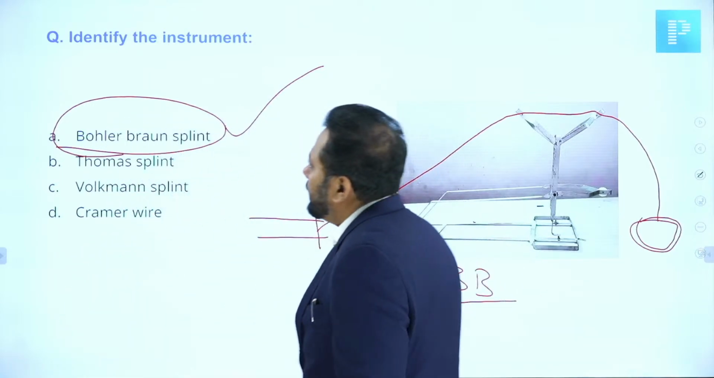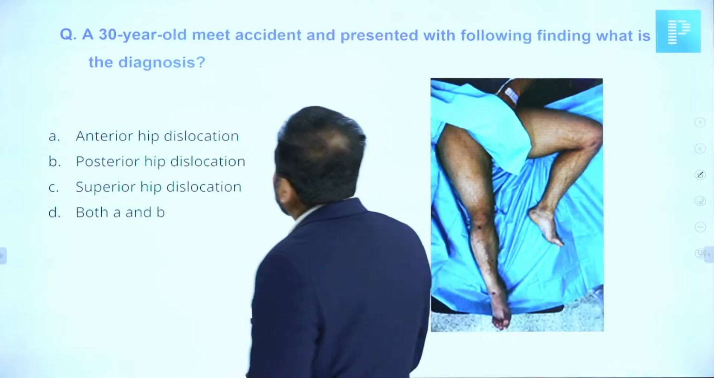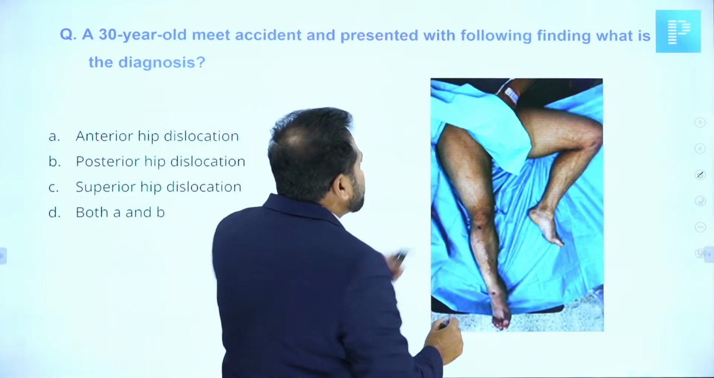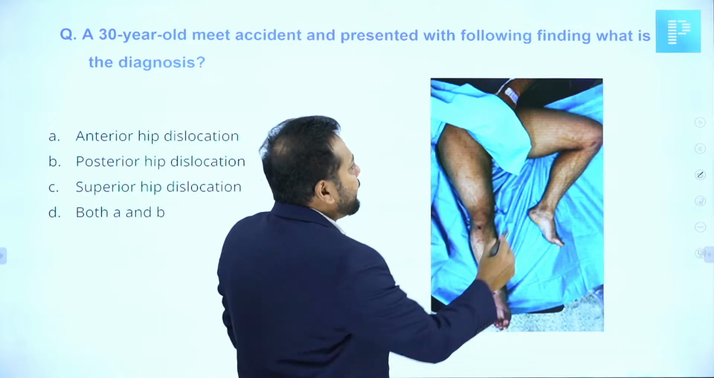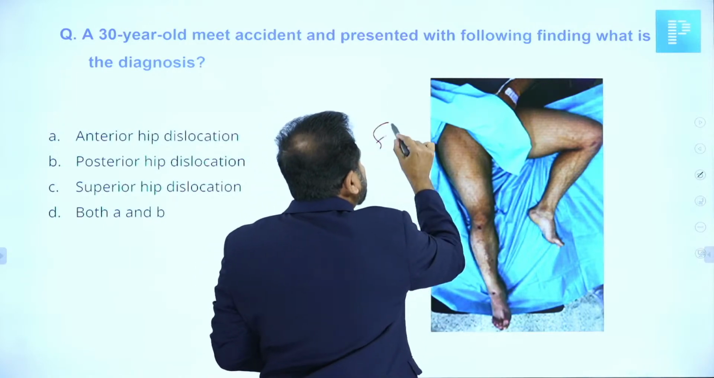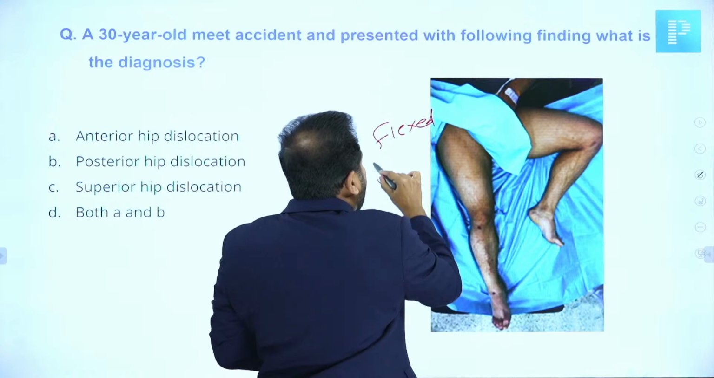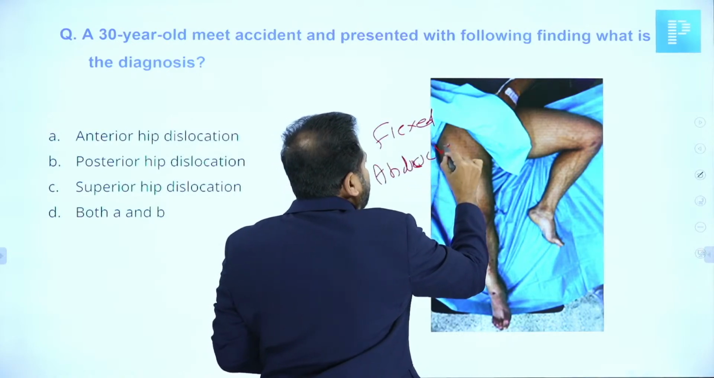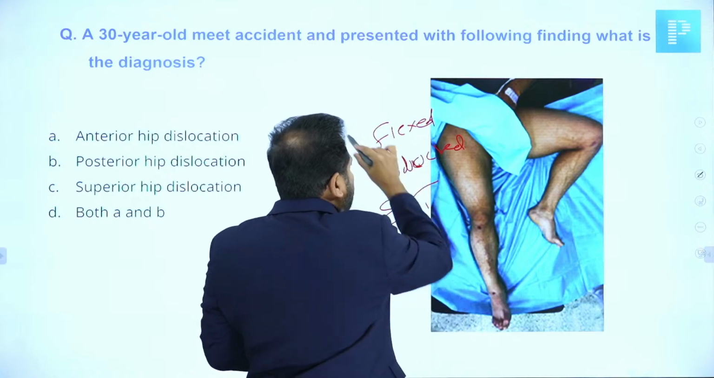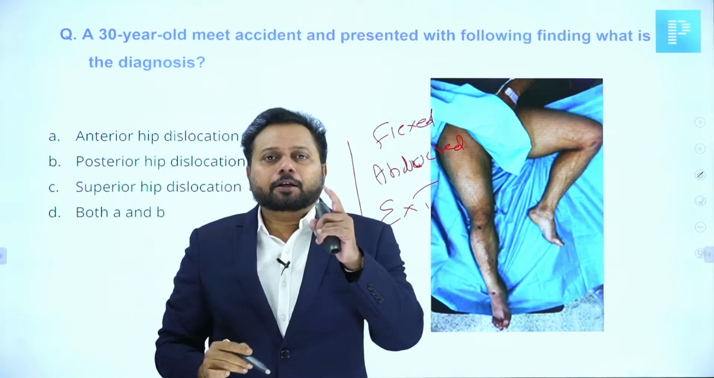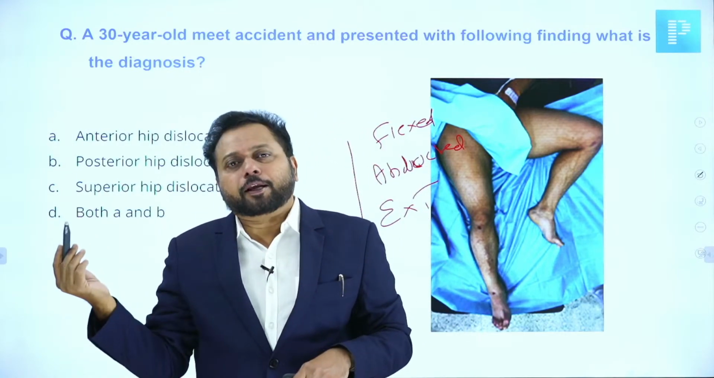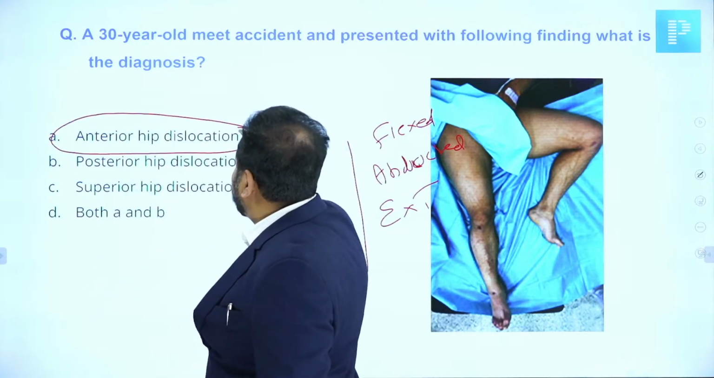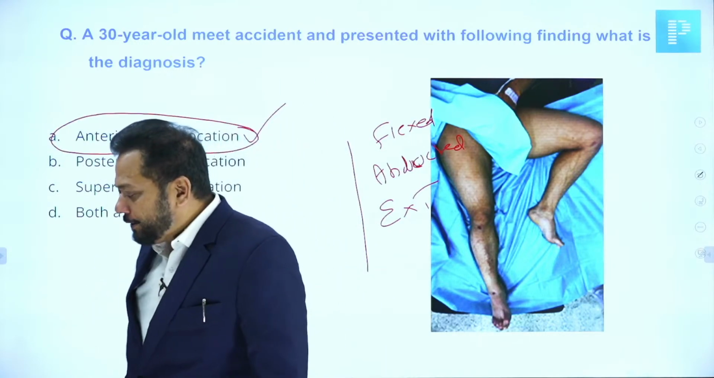Okay, good. A 30-year-old met with an accident and presented with the following findings. When I see this affected hip, the hip is flexed, abducted, and externally rotated. Flexion, abduction, external rotation. It should be a case of anterior dislocation of the hip.